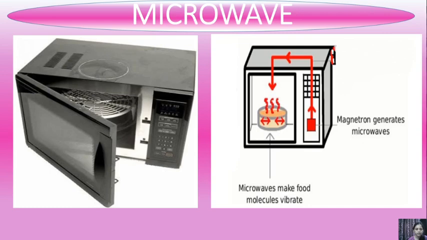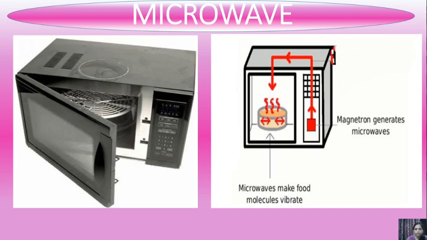It means it is longer than infrared light but shorter than radio waves. That's why the name is microwave. So this is the concept, and this is one of the uses of microwave.